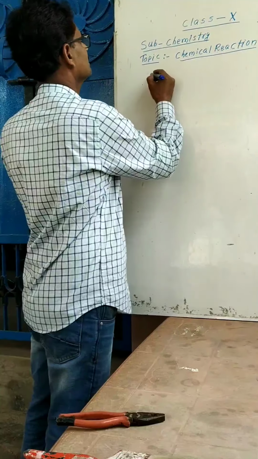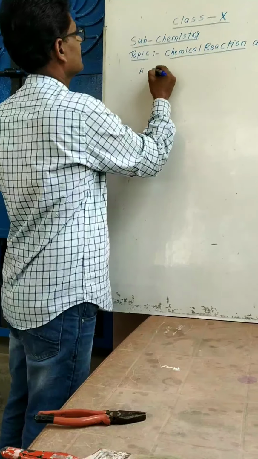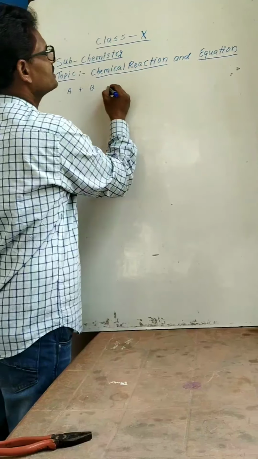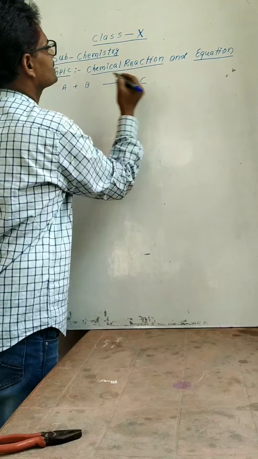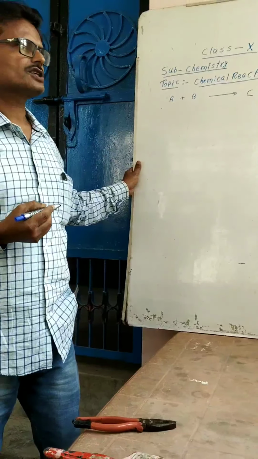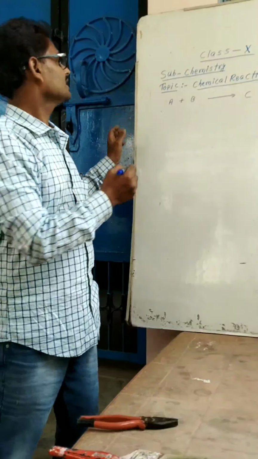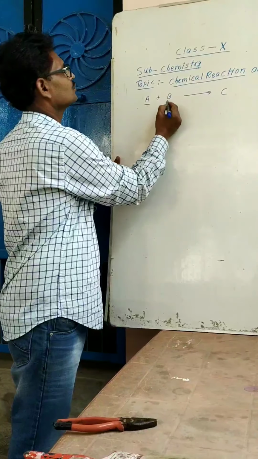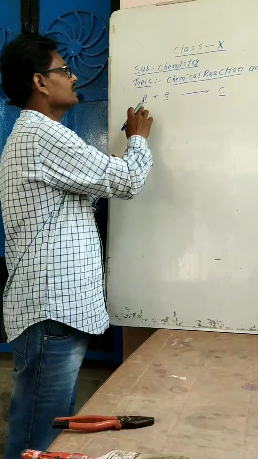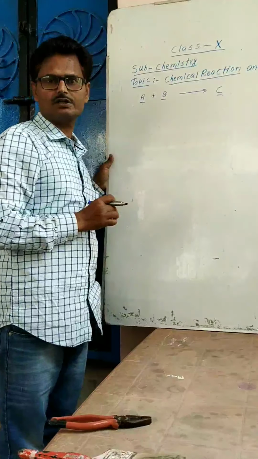Consider the case A and B participate in a chemical reaction to form a new substance C. A and B are the two substances and they chemically interact to form a new substance, that is C. Then this process is considered the chemical reaction.